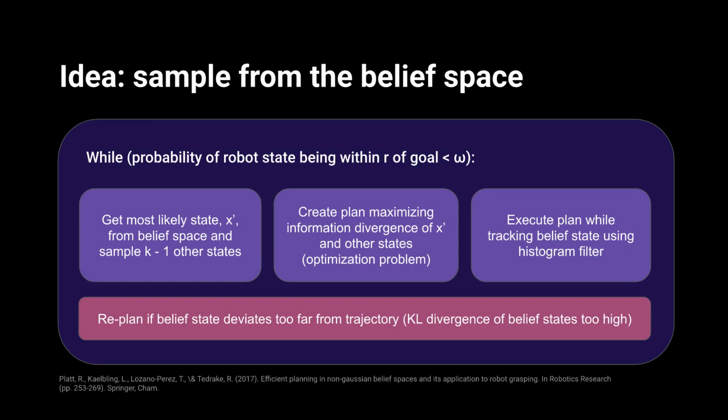An idea suggested by Platt et al. in their paper Efficient Planning in Non-Gaussian Belief Spaces is to sample from the belief space to approximate it. Here, while the robot is not at the goal, it gets a state with maximum probability, x prime, and samples some other states from the belief space. It then creates a plan maximizing the information difference from x prime and other states, which is an optimization problem solved by quadratic programming. It then executes the plan while tracking the belief state using a histogram filter. If the belief state deviates too far from the trajectory, then we replan.